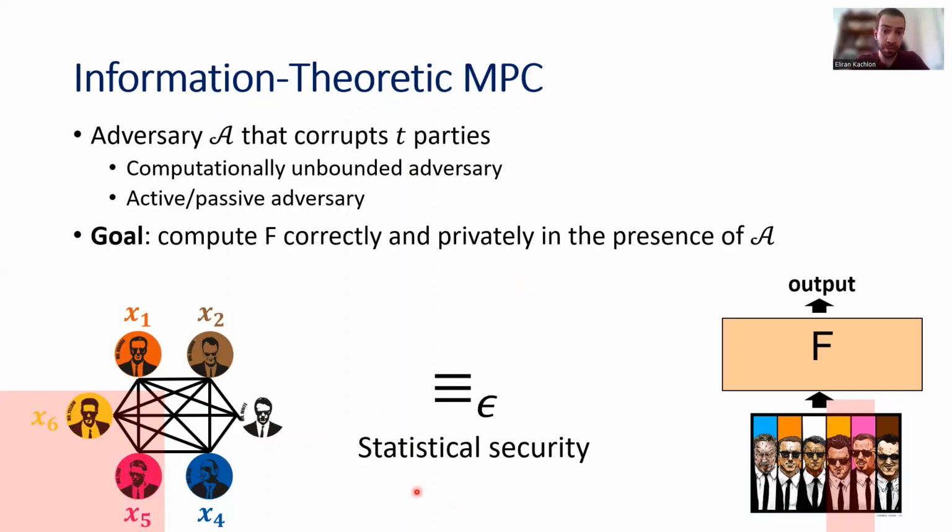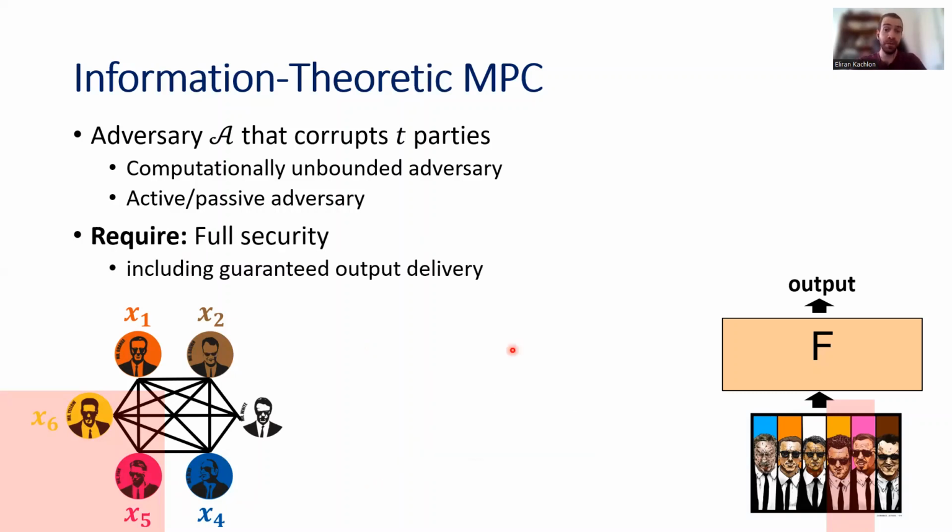In particular, with very small probability, it is possible that the computation here will be incorrect. And later I will explain why in some cases it is useful to consider statistical security. So anyway, for the cryptographers in the crowd, what we require is called full security, including guaranteed output delivery.